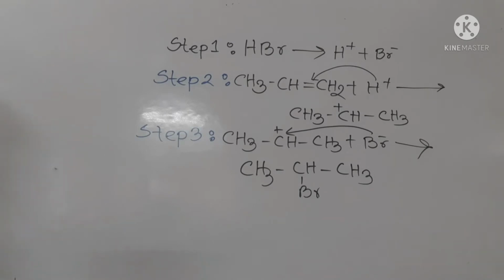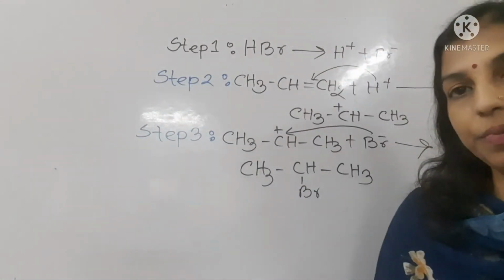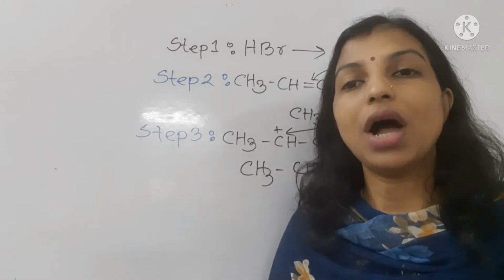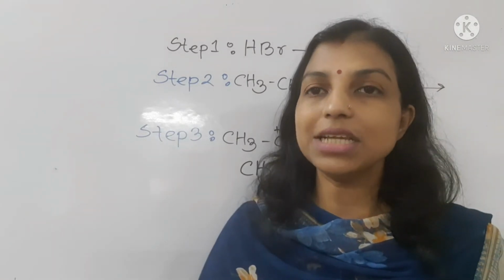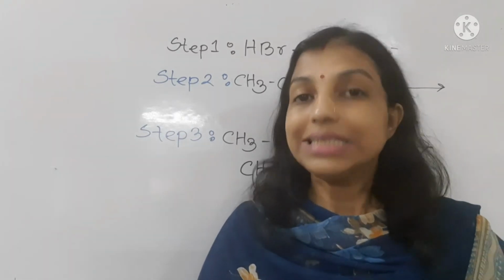But students, I have also told you that when the Markovnikov reaction takes place, another product is formed, which is 20%, that is 1-bromopropane. When 1-bromopropane is formed, the anti-Markovnikov rule takes place there.